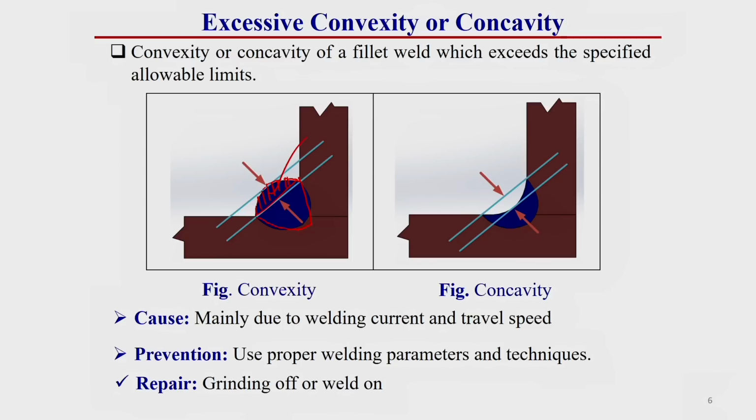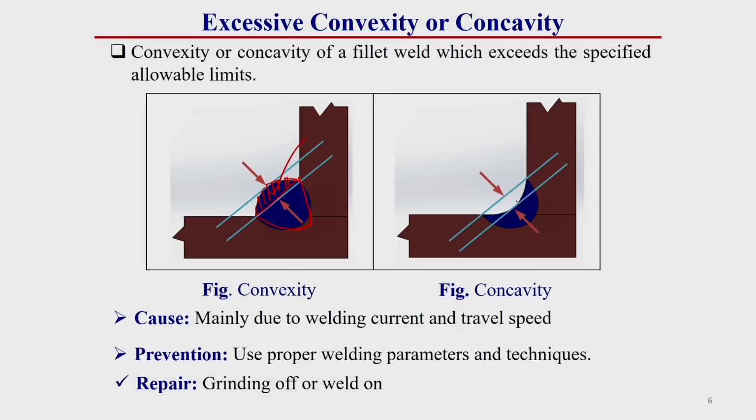This is a type of defect in fillet welding. That means, this much excess material is not required for the fillet welding joint. So, this is a defect for a fillet welding joint. This can be convex or concave. The triangular shape of the welded joint should look like this, but if it is created like this, which is concave in nature, that means this much filler material is not deposited.